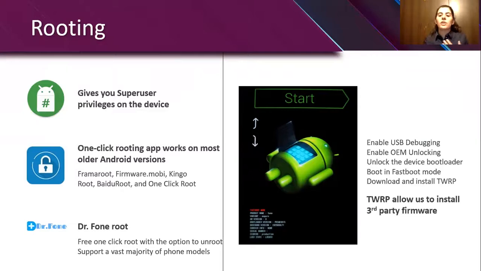Anyway, we need to have USB debugging enabled or OEM unlocking enabled. After that, we can unlock the device bootloader, and then boot in fastboot mode, and then by installing the TeamWin recovery project, it will allow us to install a third-party firmware.